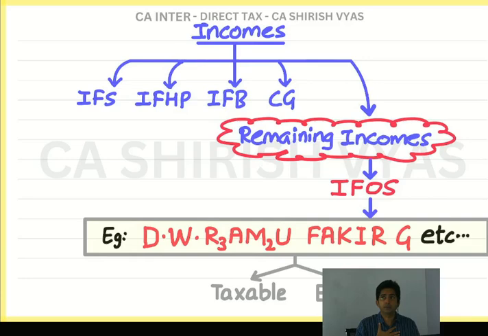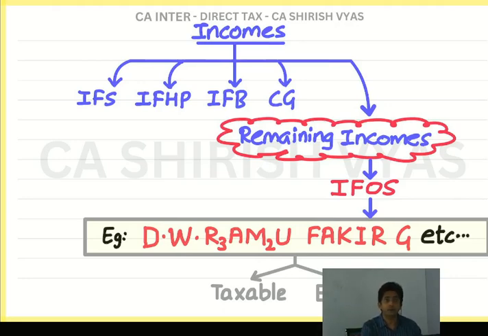Assume my income is higher compared to my wife. So when I prepare my statement of income from other sources, I will put my daughter's income in my statement. But how much? My daughter's income is actually 10,000, but 1,500 is exempt. 1,500 is a fixed amount, 1,500 per child.